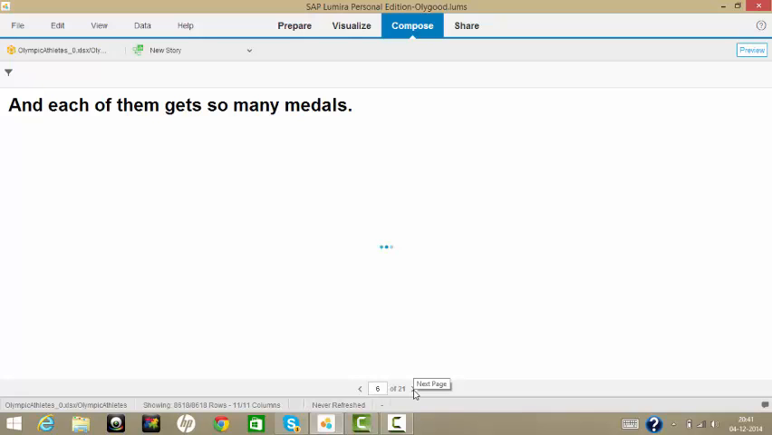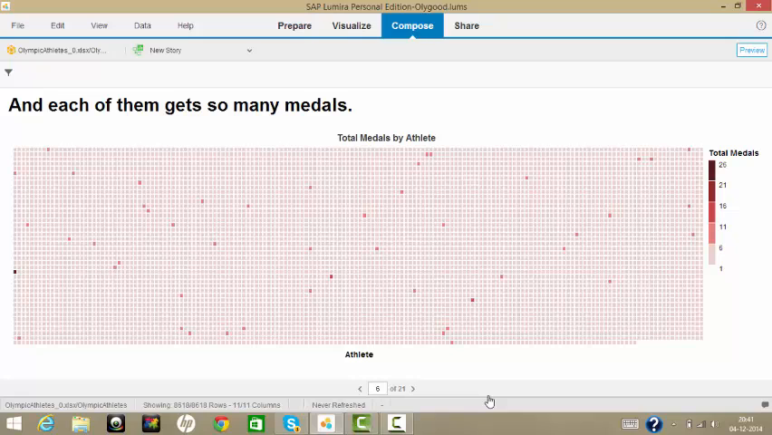The next visualization is my visualization with the most number of data points. It has all the athletes in the database, all the 8,000 odd, with the total medals as the darkness of the color. So one thing we can see here is a distinct dark box here, who is Michael Phelps with 22 medals. So this becomes very easy to find out in this visualization.